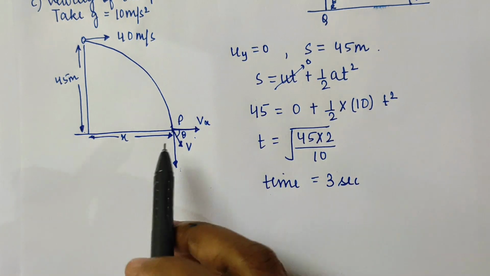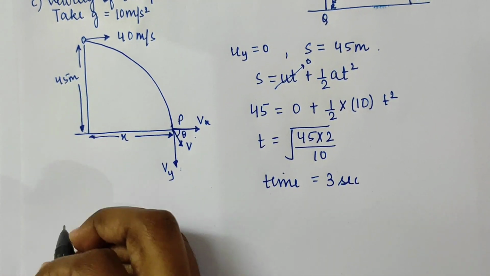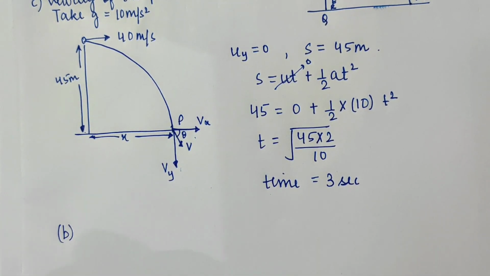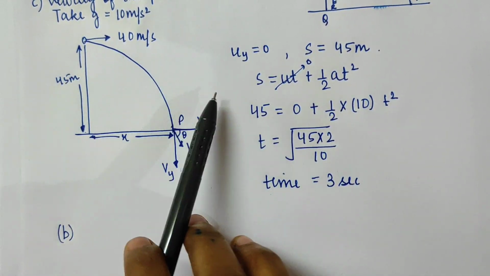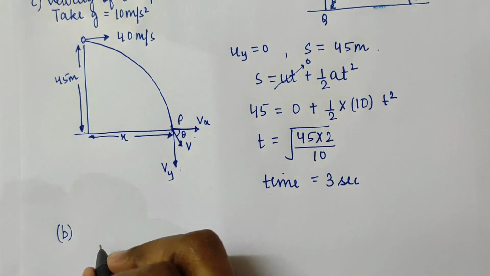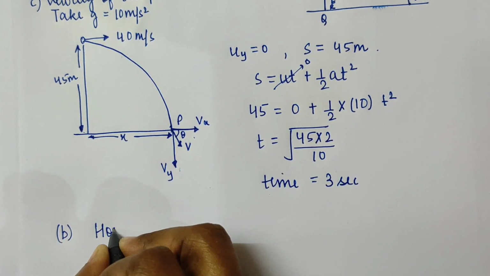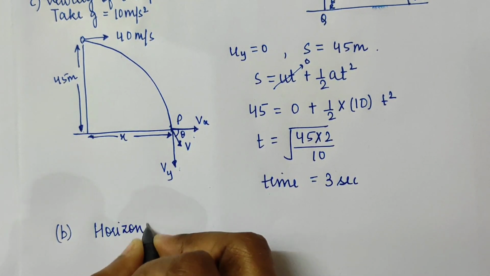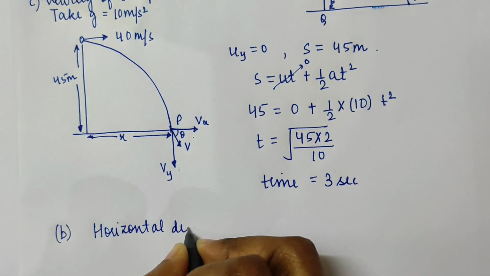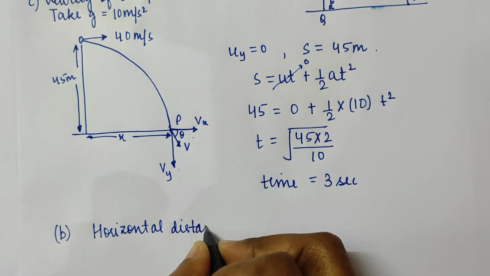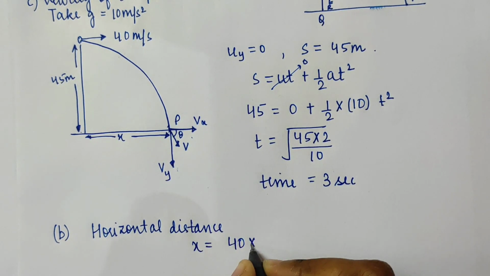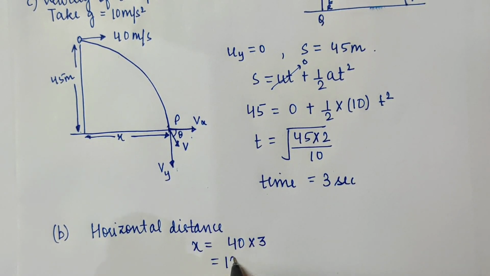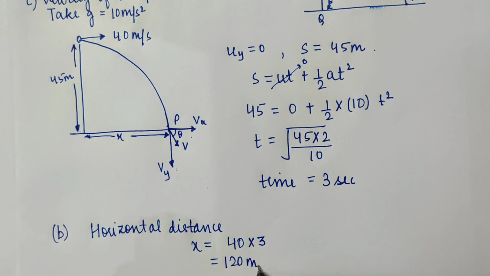Now for calculating this horizontal distance x, what am I going to do? I am going to simply do speed into time, because the horizontal component of the velocity is going to remain constant. So horizontal distance x equals speed, that is 40, and time taken is 3 seconds. So this will be 120 meters.